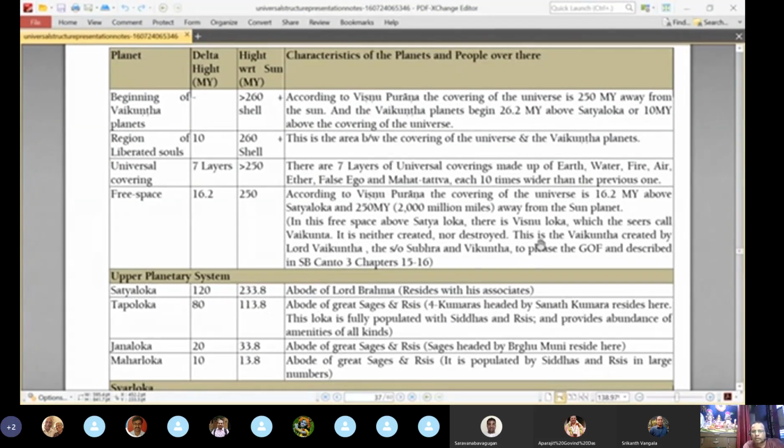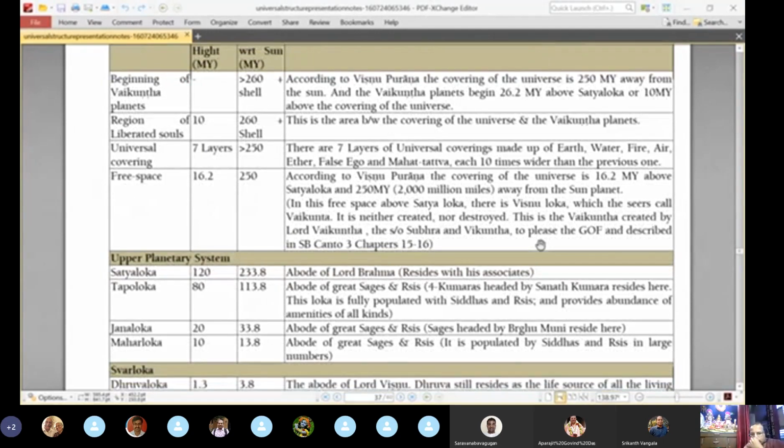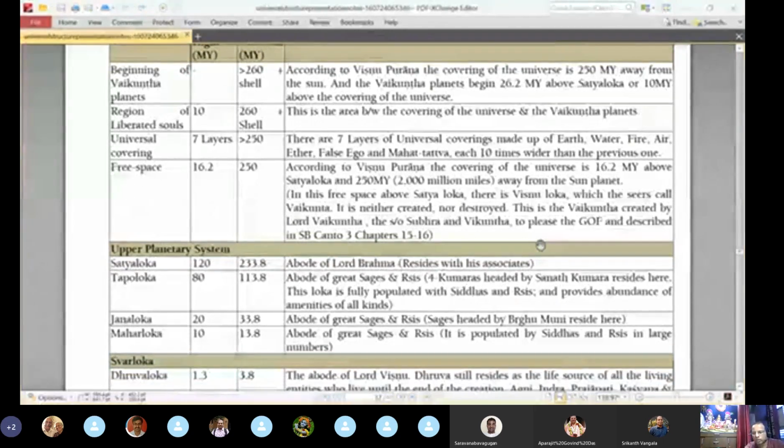This is the area between the covering of the universe and the Vaikuntha planets. It is the area for the liberated. Impersonal people who attain impersonal liberation remain in this area, which is known as Brahman or Brahmajyoti. After that, the universal covering starts, with 7 layers: earth, water, fire, air, ether, false ego, and Mahatattva. Each covering is 10 times bigger than the previous one, going outwards. Below the universal covering there is again an area mentioned as free space.